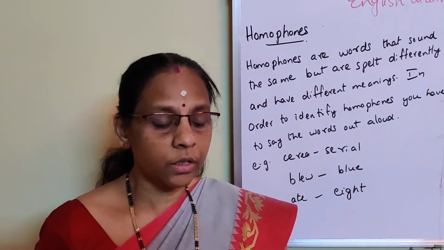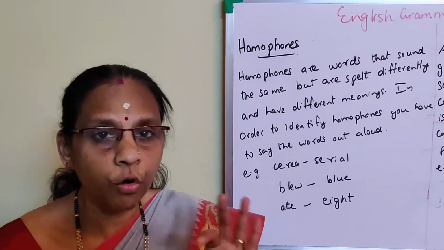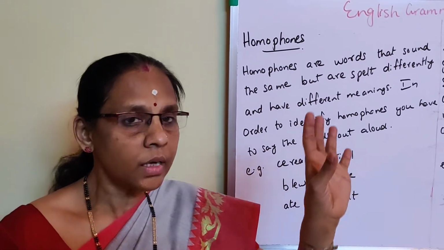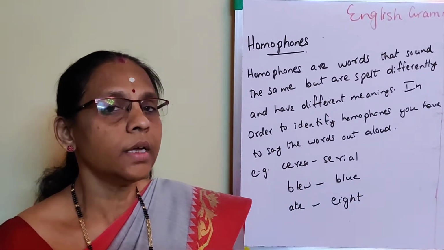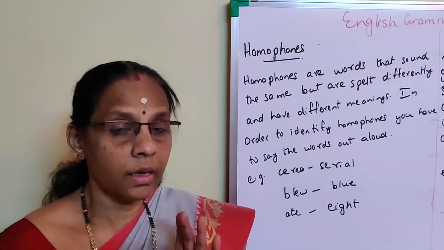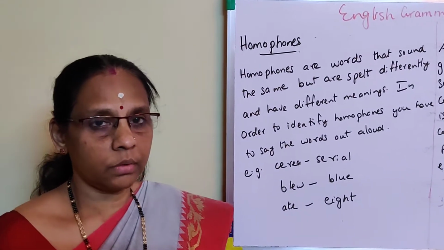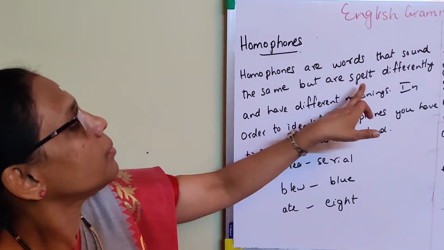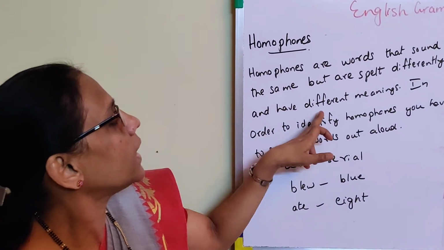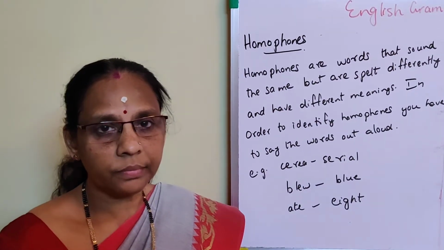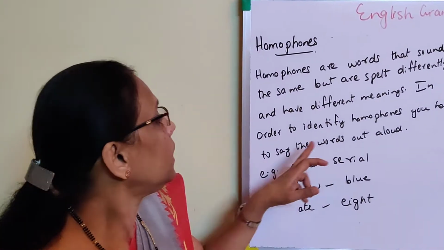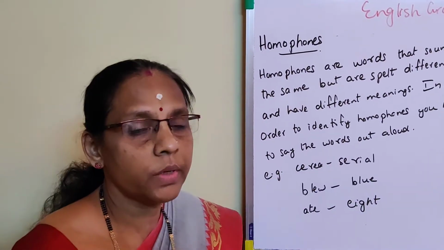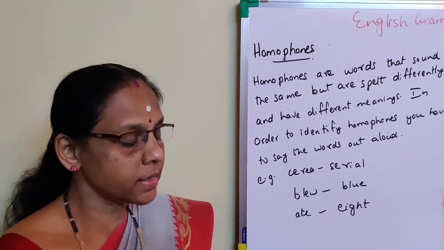Today I am explaining to you about homophones. In the textbook, after the lesson is over, the description about homophones is there. So concentrate properly. What is a homophone? See, homophones are words that sound the same but are spelt differently and have different meanings. In order to identify homophones, you have to say the words out aloud. So, two sections. What is it?